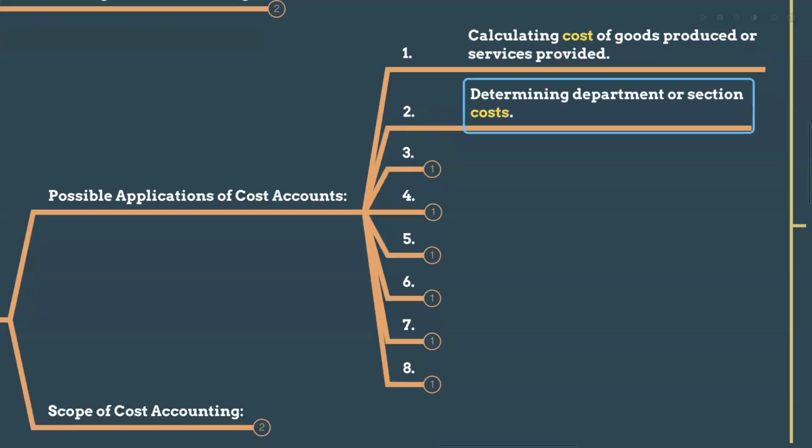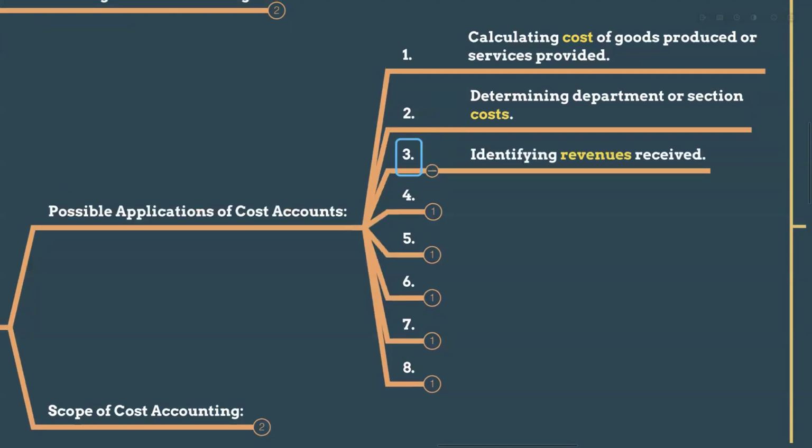At the same time, determining the department or section cost. As I told already, in one organization there might be 100 branches. For 100 branches, separate cost centers. So we have to determine the department or sectional cost. That's an application of cost accounts.